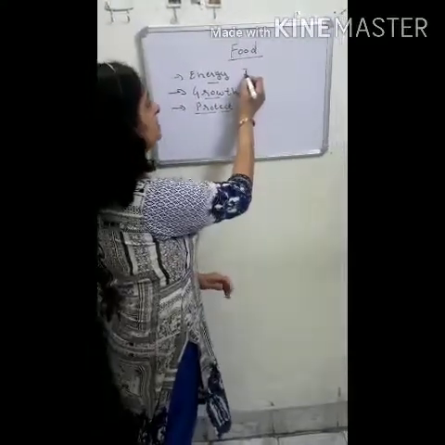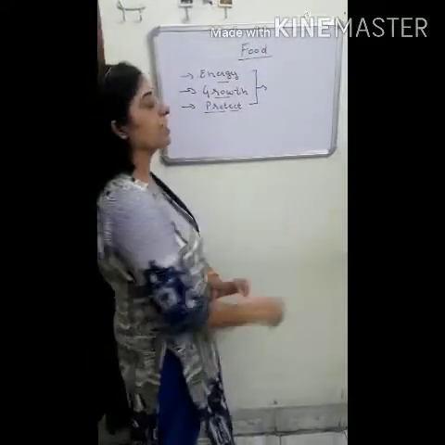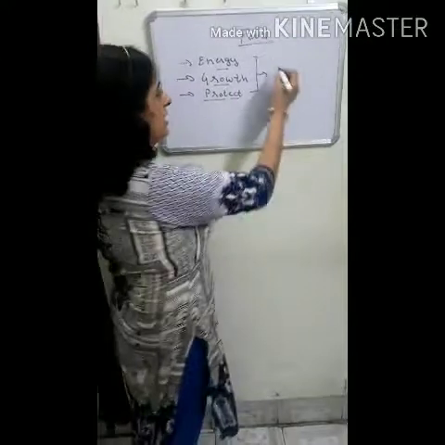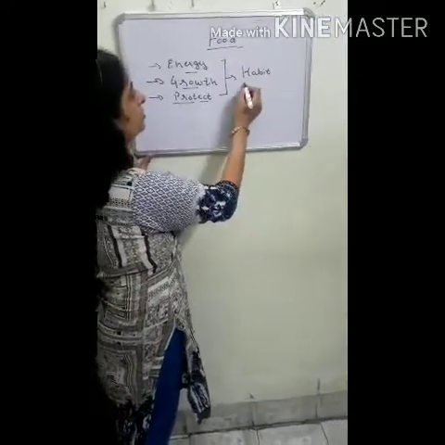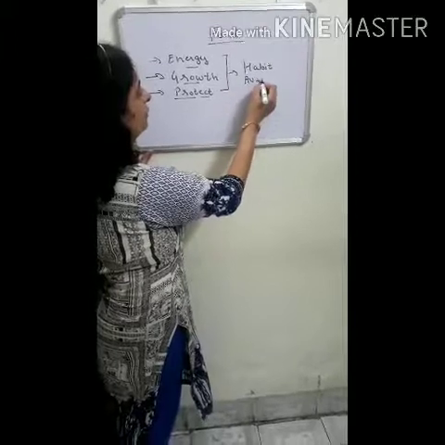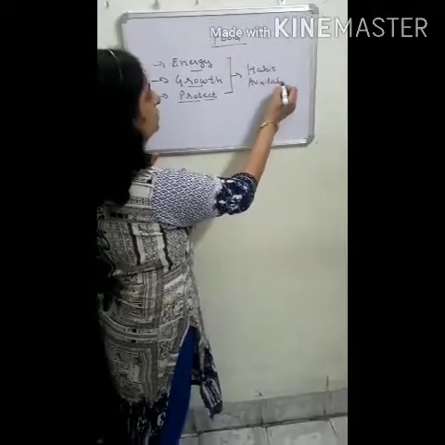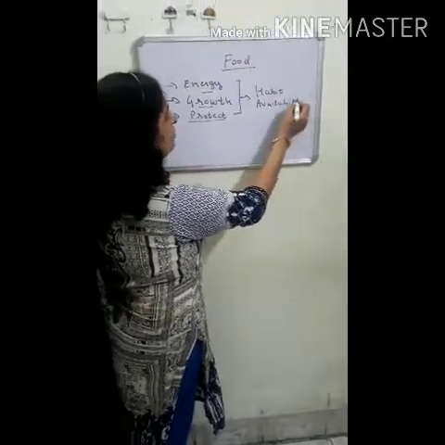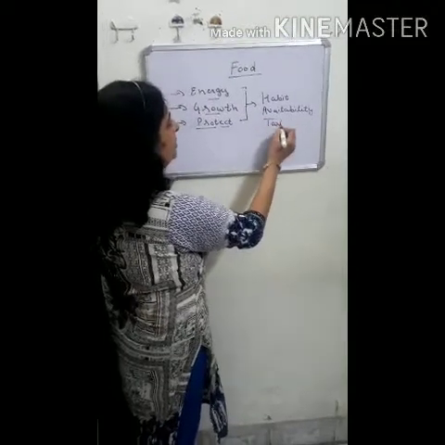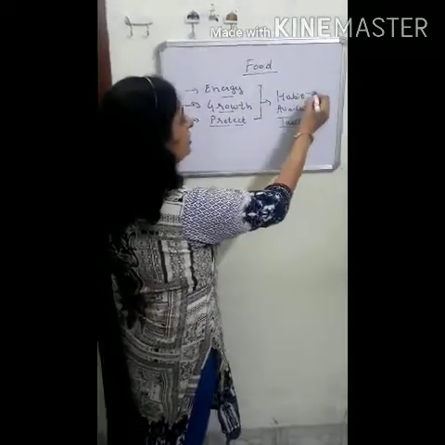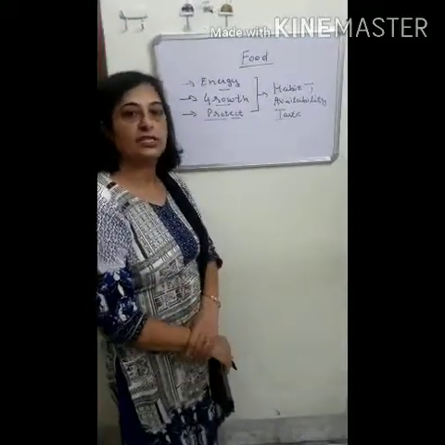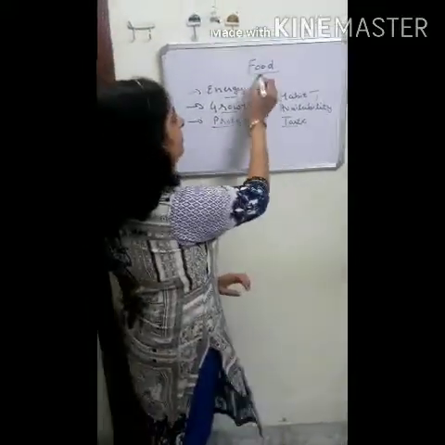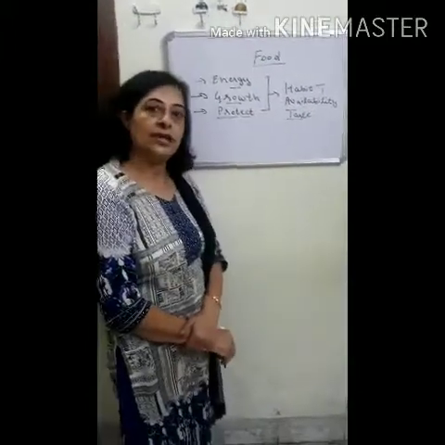There is a variety of food available according to the habits of people, according to availability of the food and according to the taste of a person. So according to taste, habit and availability of food, there is a variety of food available.